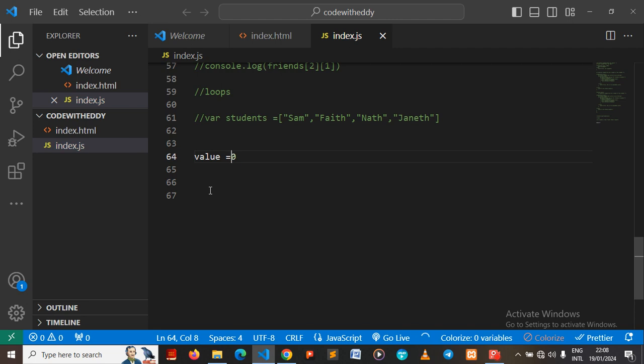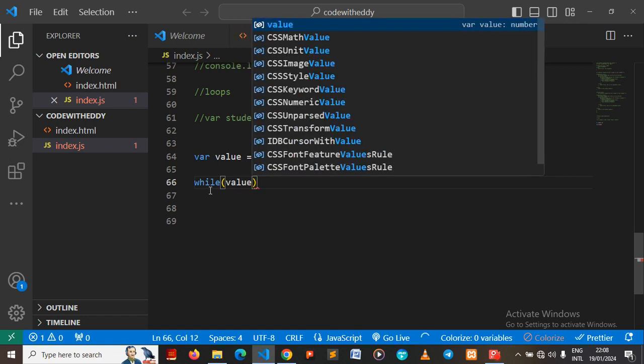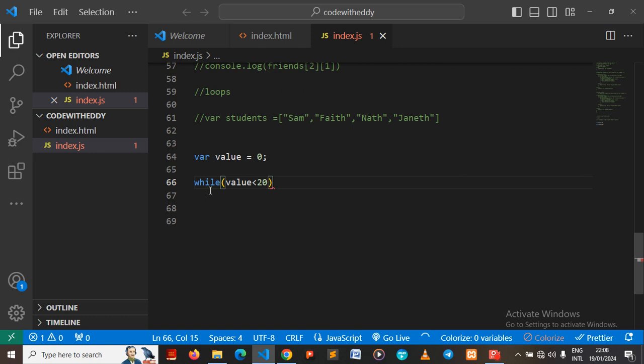Then we now have the while loop structure. We say while that value is less than, let's say, 20, we should begin to do something.